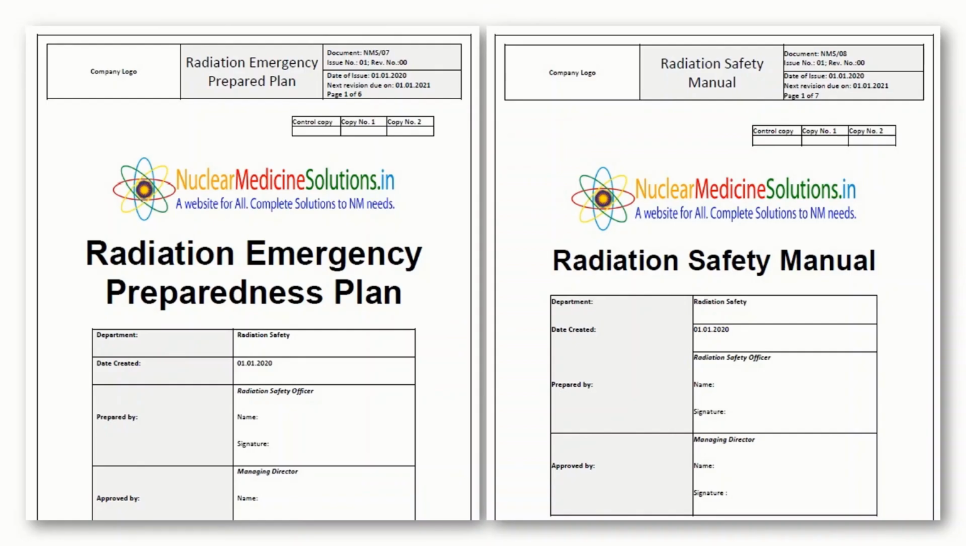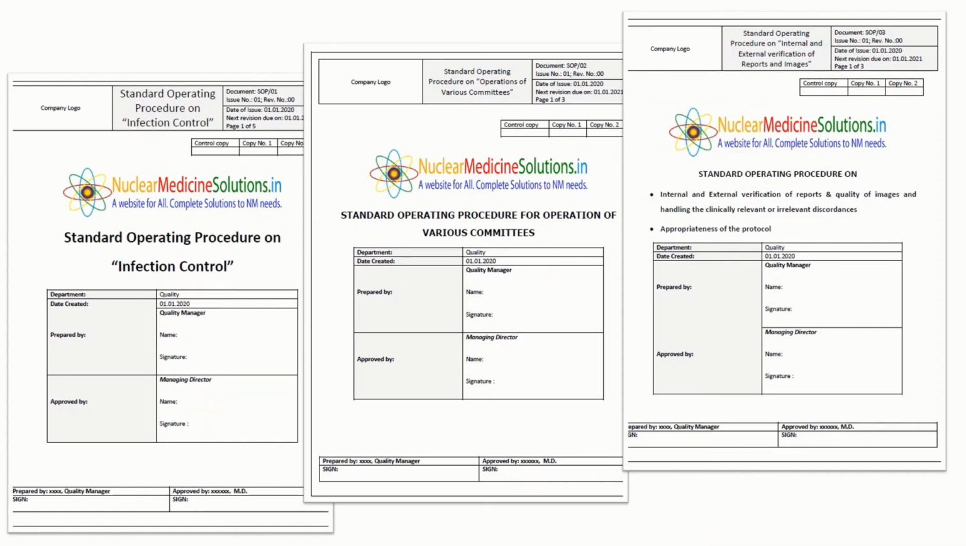Documents should also be there for the radiation emergency preparedness plan, the radiation safety manual, and various SOPs, like how you are going to do infection control, how you are going to verify your reports, how you are going to verify the quality of images, and how you are going to verify your protocols. All these things should be mentioned in the standard operating procedures.